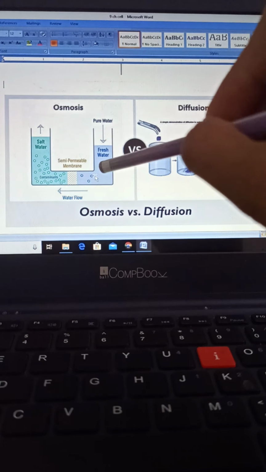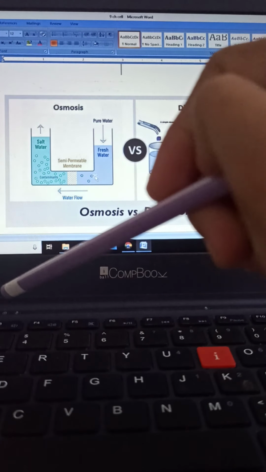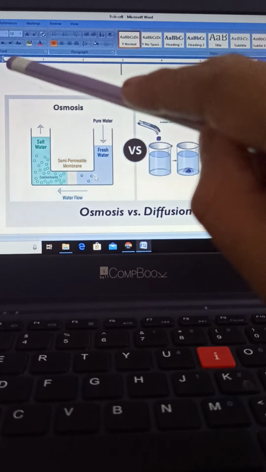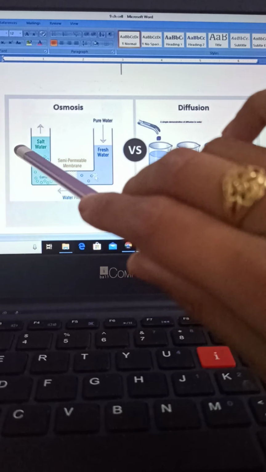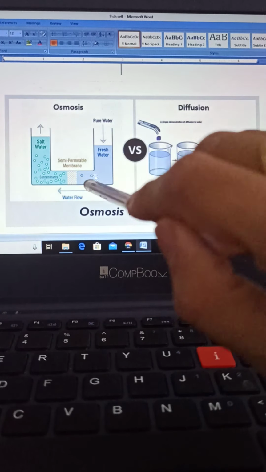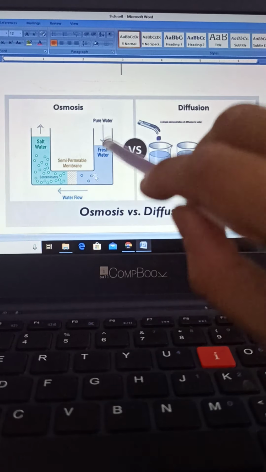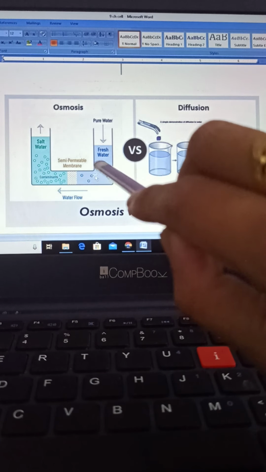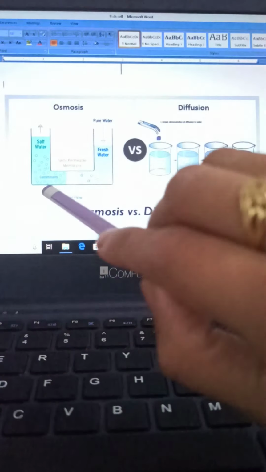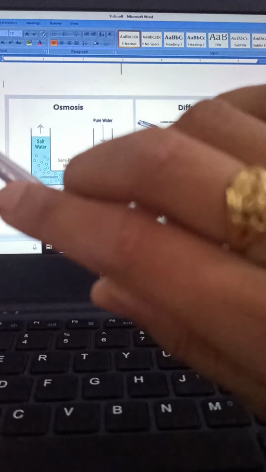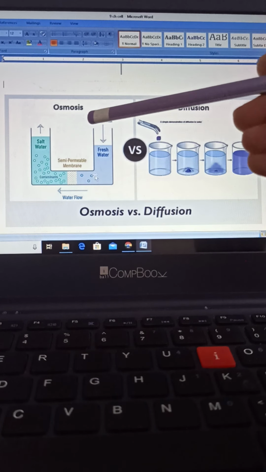In this part we have fresh water, pure water, and on the other half we have salt water. So in fresh water the salt concentration is less, children, and water concentration is more, and in salt water the salt concentration is more. Hence, due to the presence of this semi-permeable membrane, water moves from fresh water towards the salty water, crossing the semi-permeable membrane, so only water molecules pass, not any other material. This process is known as osmosis.